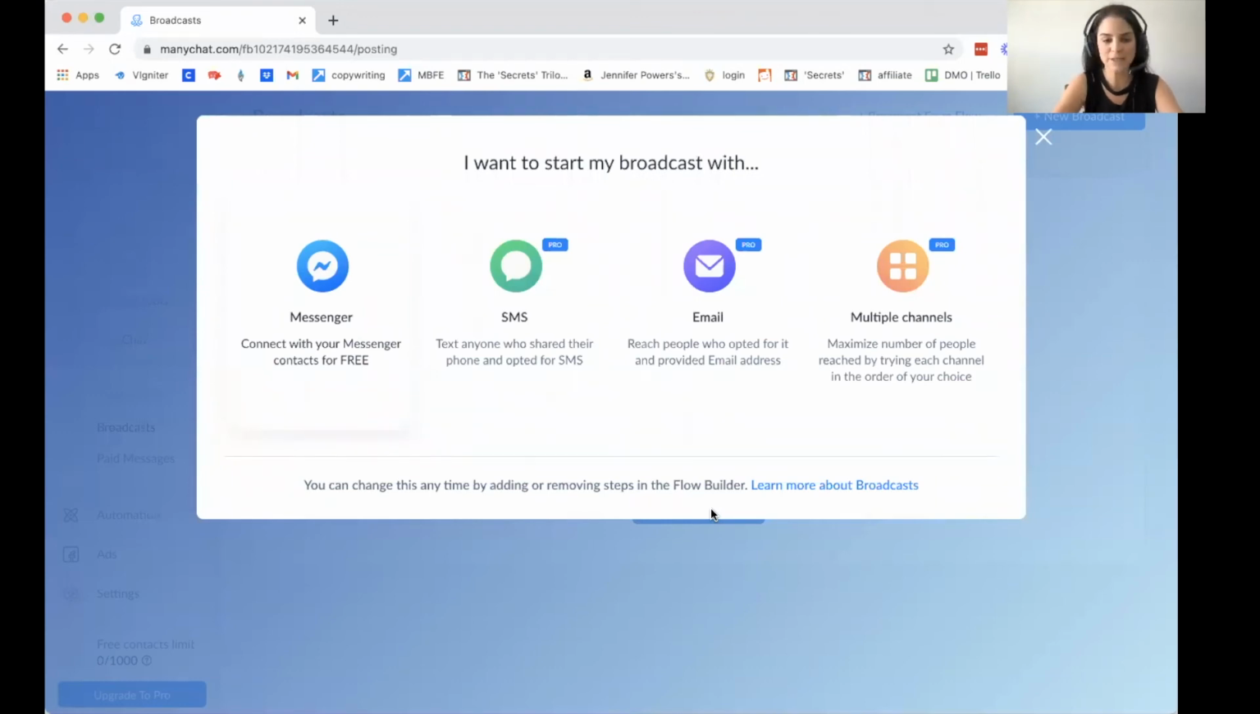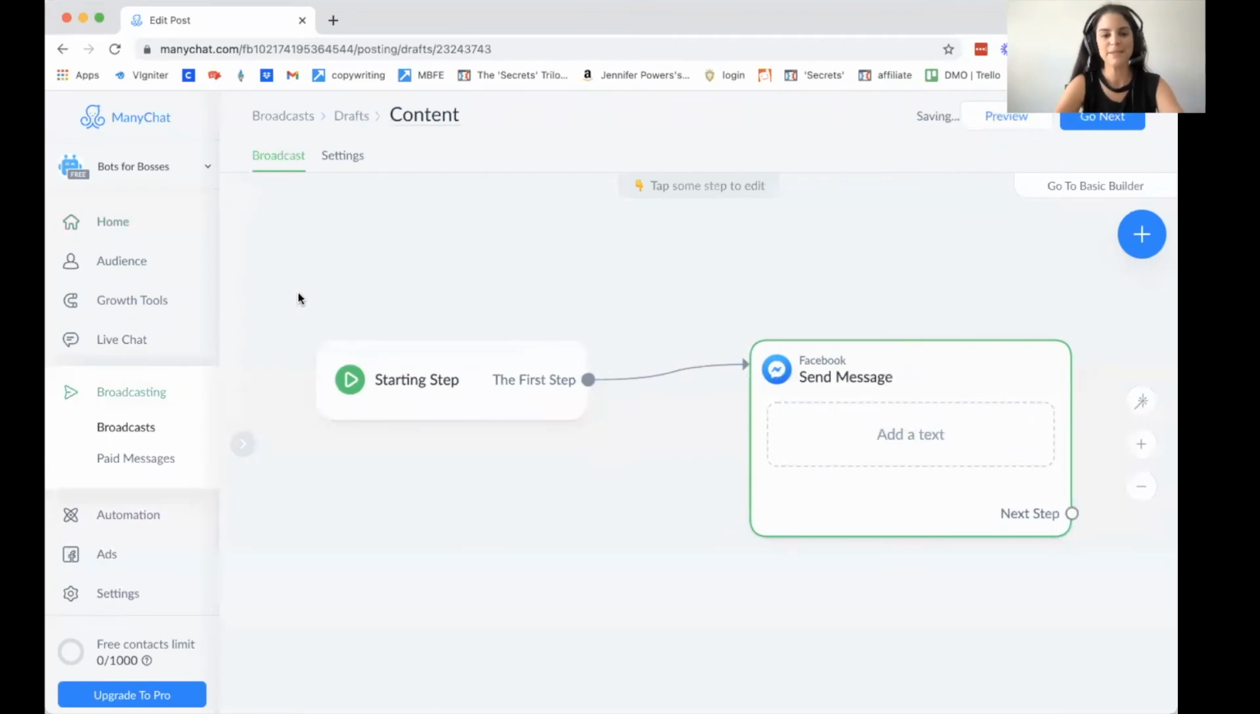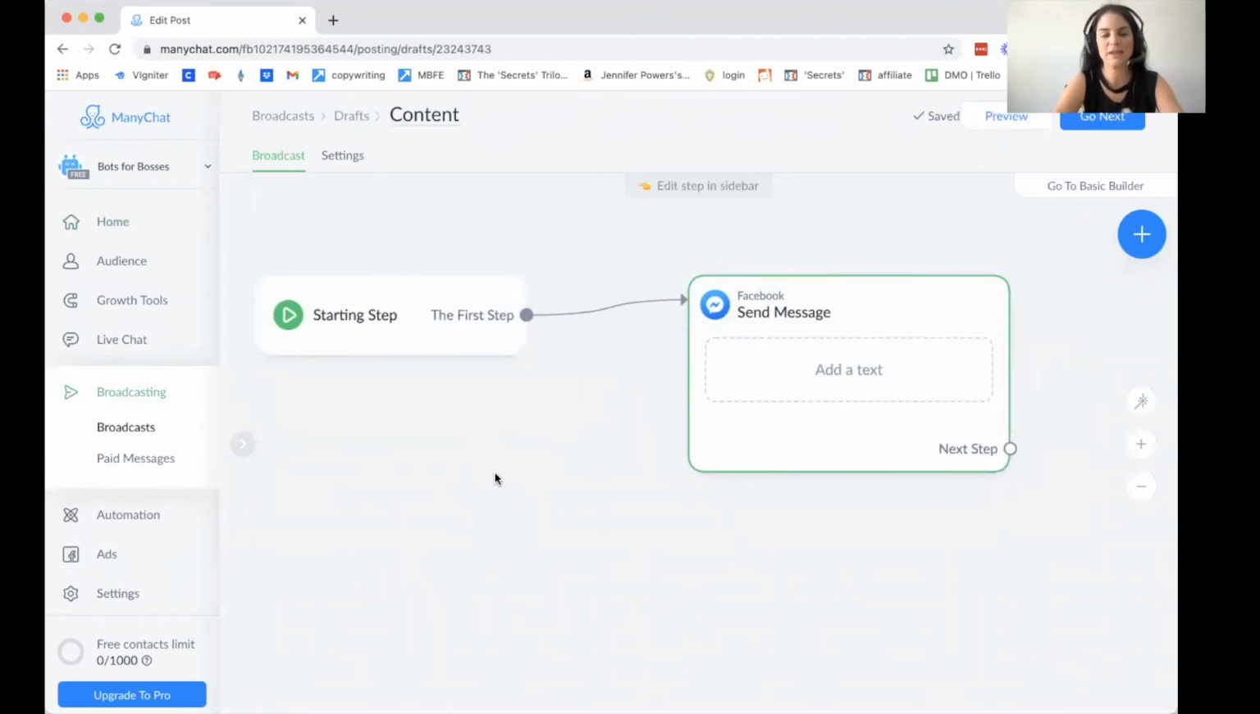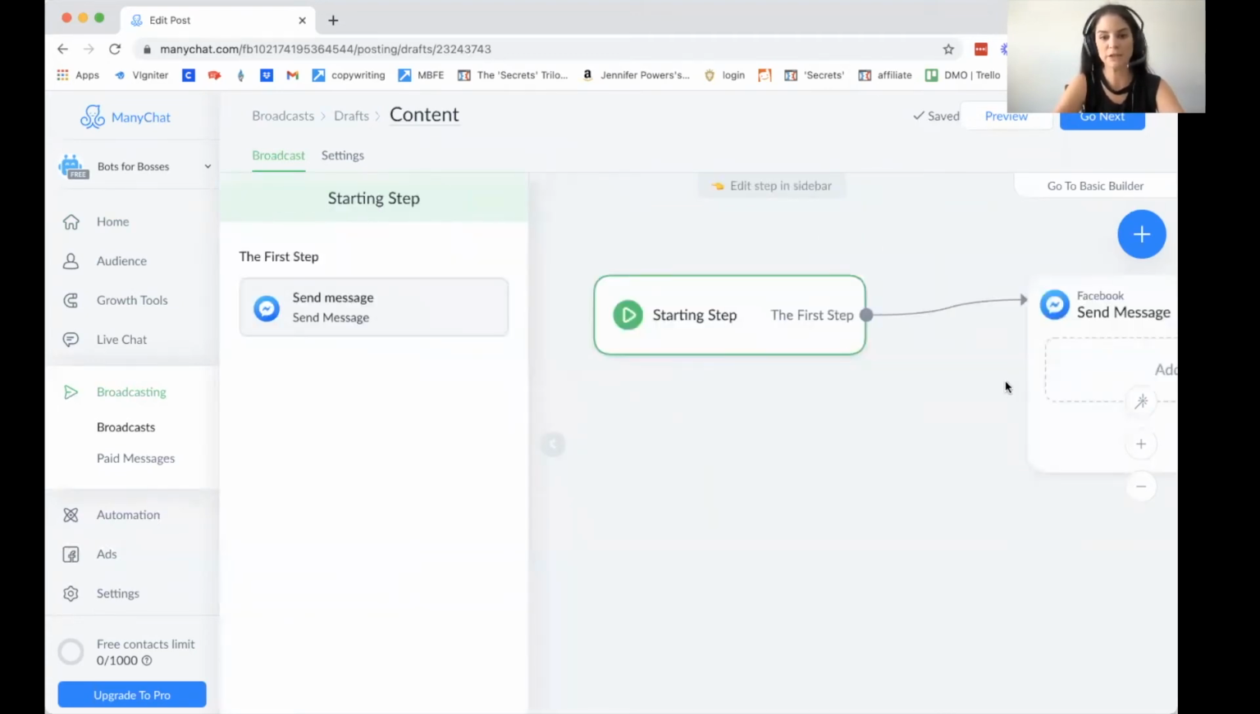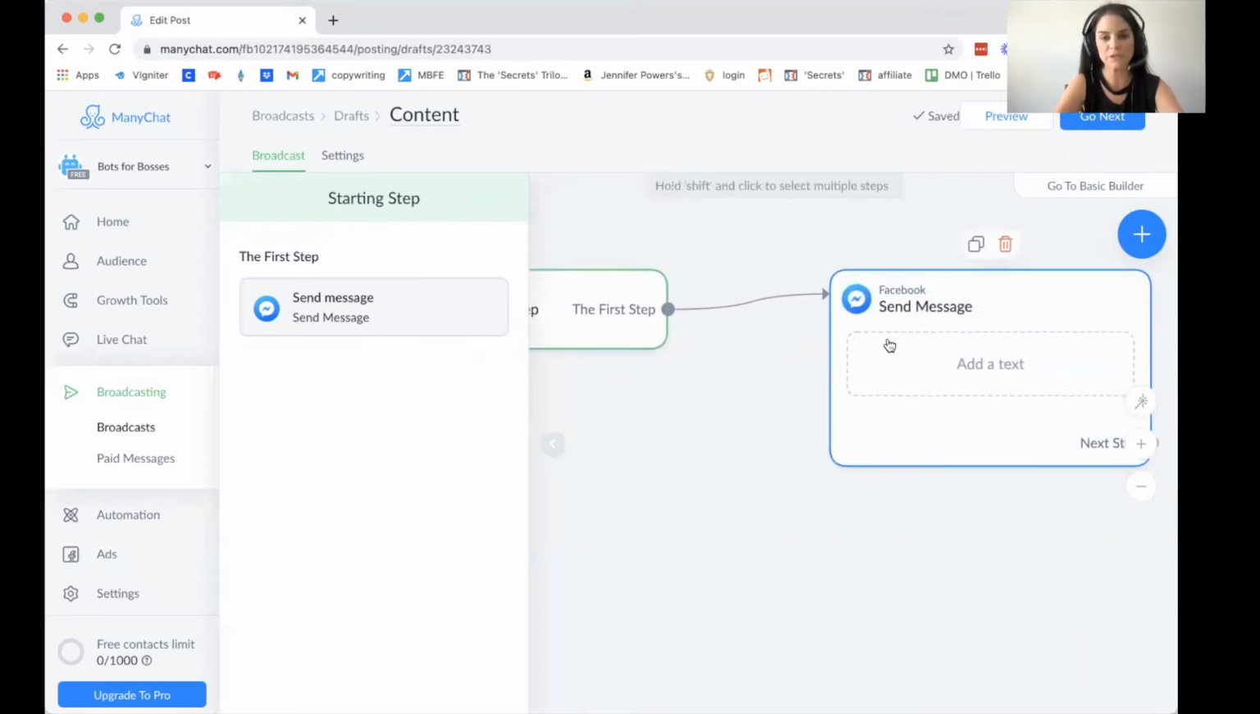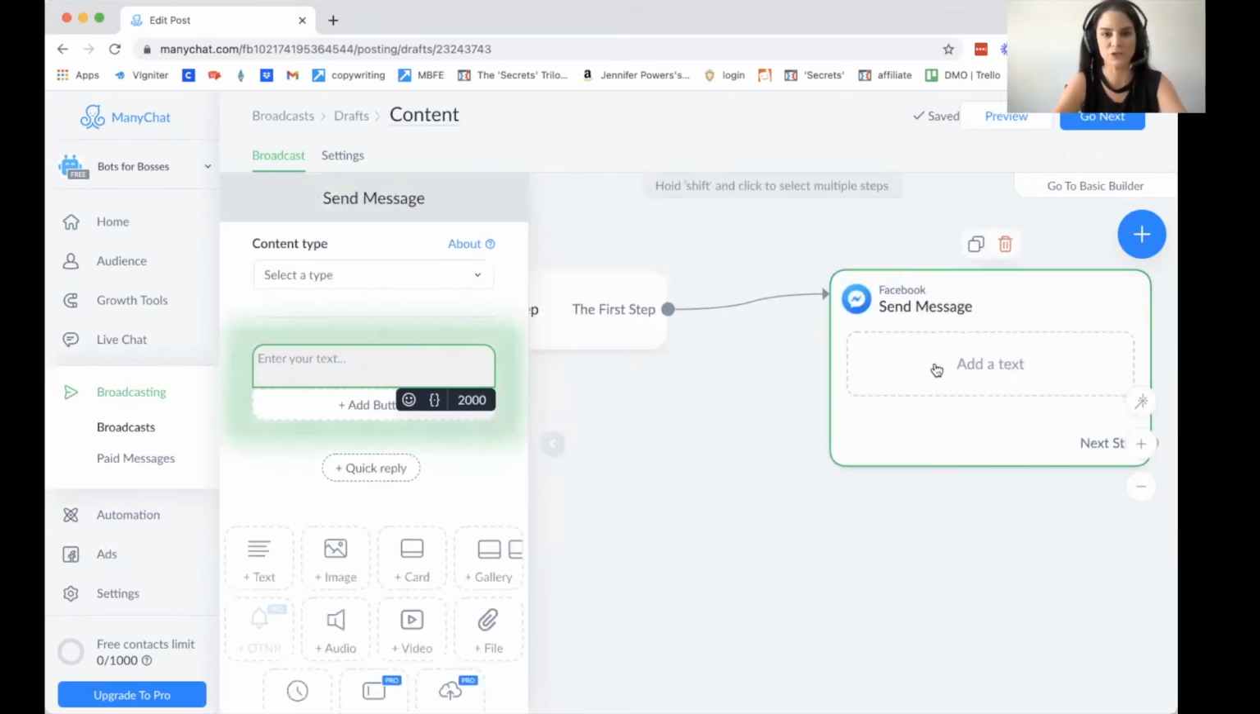You'll see this message, which will show you that if you have the free ManyChat account, then your only option is in Messenger, which is great, which is fine. If you have the pro account, you'll be able to have a broadcast text message through email or multiple other channels. Now you'll see this when you click the Messenger option that you have a starting step and then you'll have a message. The starting step is telling you that once they're in this broadcast, their first message will be a Messenger message. Okay.